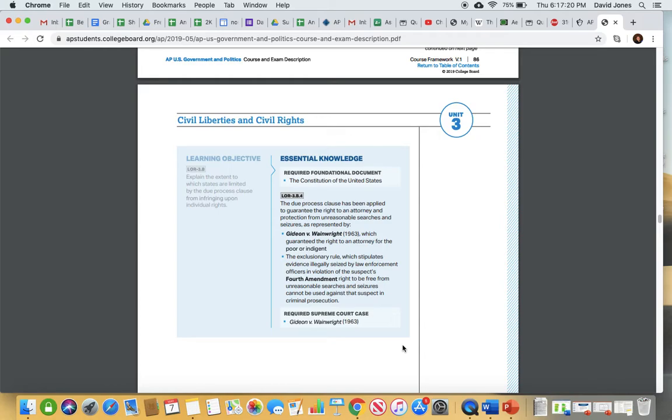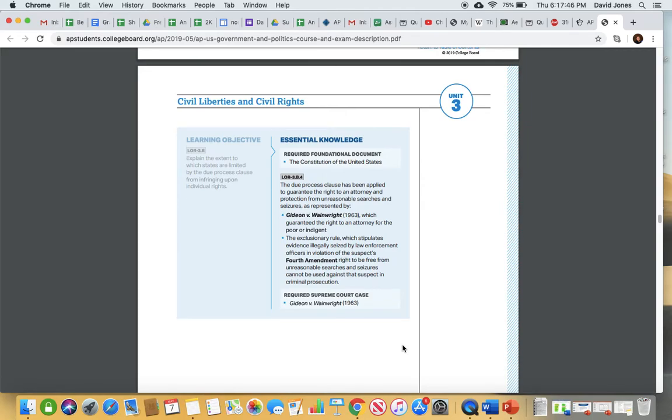That's not the case in Great Britain. In the British system, they will look at that piece of evidence in the context of everything else that they have against you. And if that piece of evidence backs up other things they have, then they're still going to allow that in. But in the United States, exclusionary rule, the same concept as fruit of the poisonous tree, we're automatically going to toss that out. We're not going to use that evidence here in the United States. So big idea there, exclusionary rule. Obviously, we talked about Gideon, so you should know everything else here on this page.